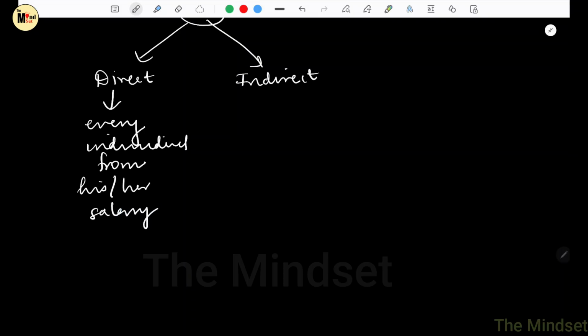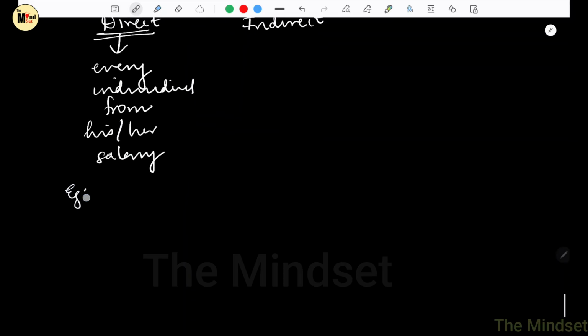Whenever the person gets a salary, some part of it is given as tax to the government. That becomes direct tax. Examples include income tax and corporate tax. No need to worry what is income tax and what is corporate tax. It is out of our scope. Just understand that there is something called direct tax and indirect tax.